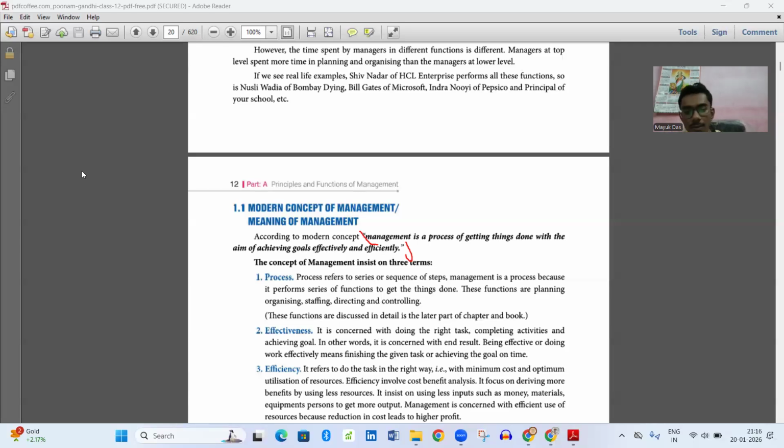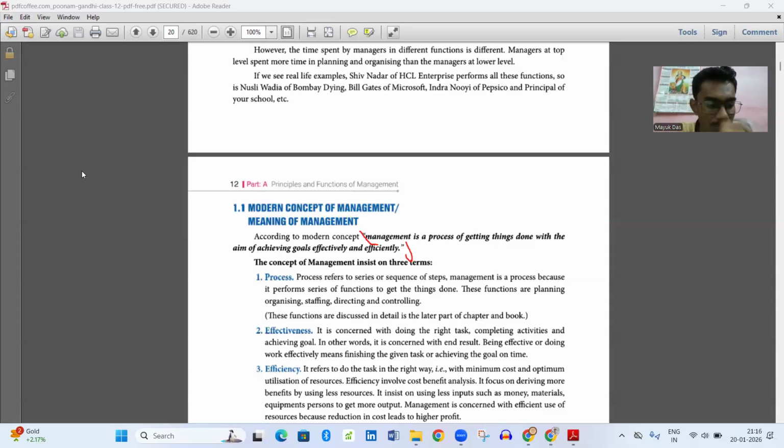For example, take a school. In a school there can be two types of management. One is academic management, and another is the school management authority, or we can say the property management authority.